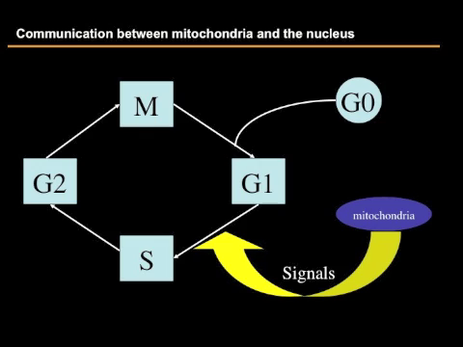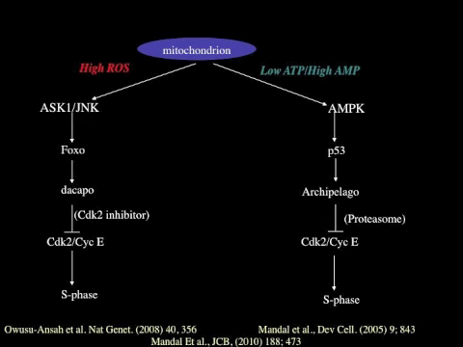Analyzing this further, in this paper and then in a subsequent work, we found that low mitochondrial activity will cause change in two different metabolites. First, shown in this paper, high AMP levels cause activation of AMP kinase, and in a P53 and archipelago, which is an F-box protein in Drosophila, dependent manner, causes specific degradation of cyclin E activity, thereby blocking the cell cycle during the G1 to S transition.